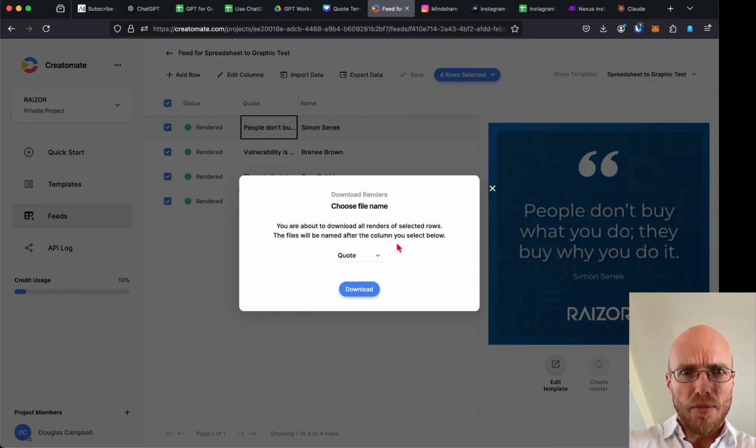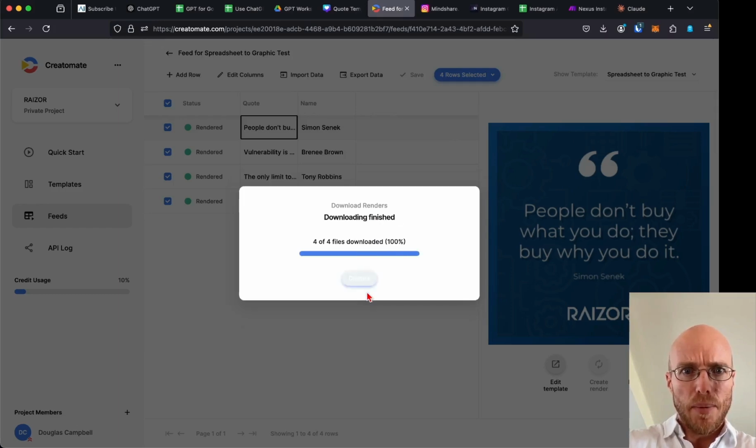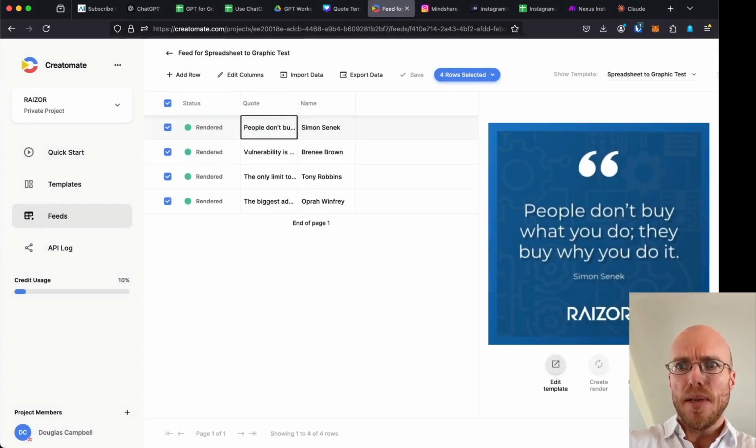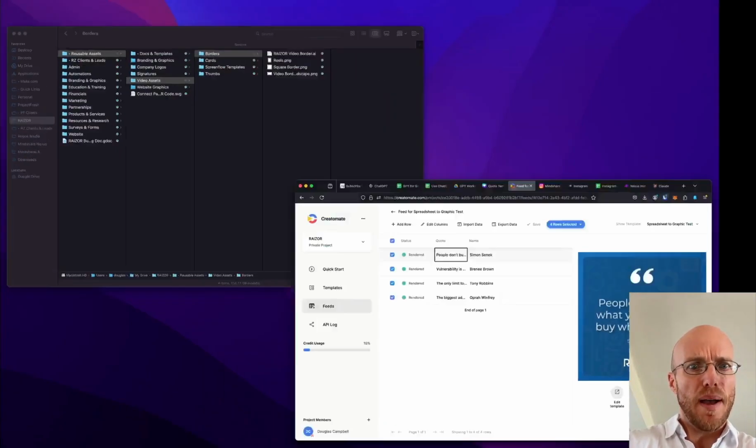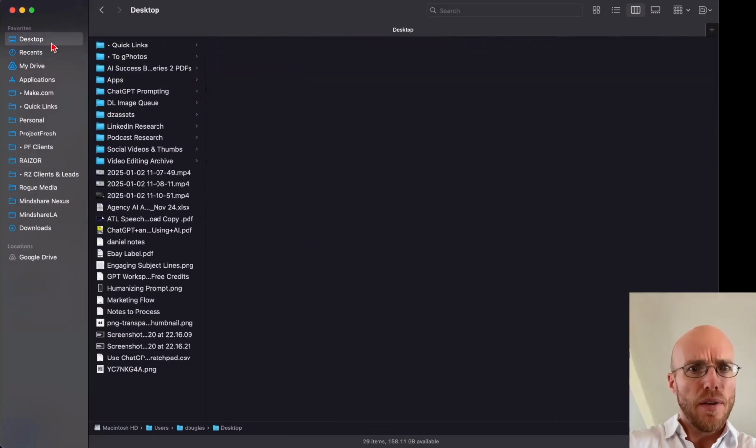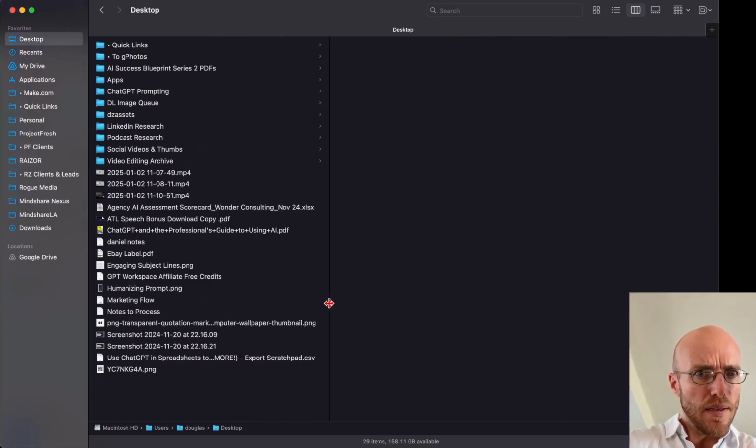The files will be named after the, okay, that's fine. Or actually, maybe I should name them after the person. Download, and I think it's going to be probably right here. No, it's on my desktop again. So let me go back to my file and down to my desktop, and let's see if it's there.